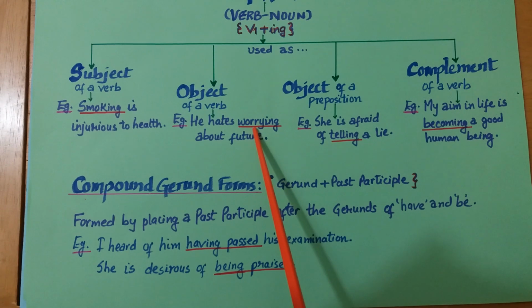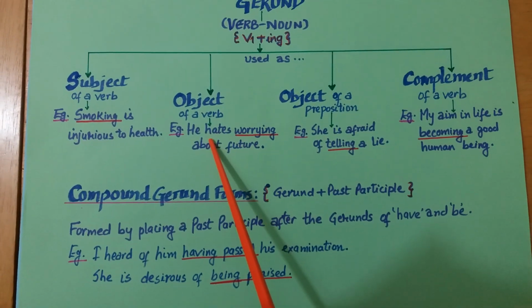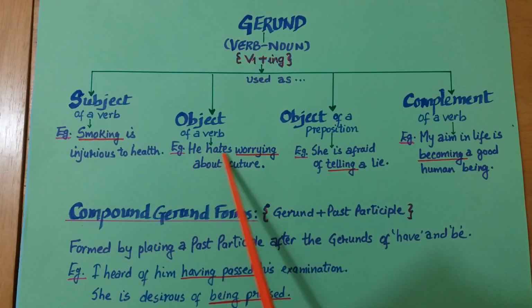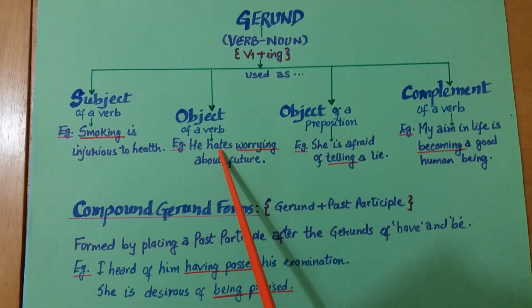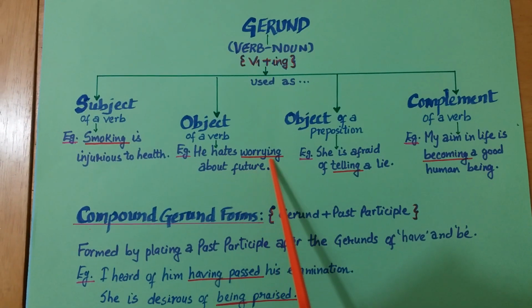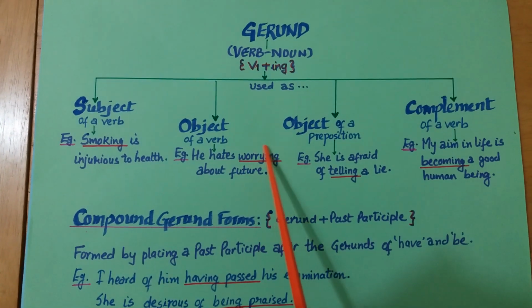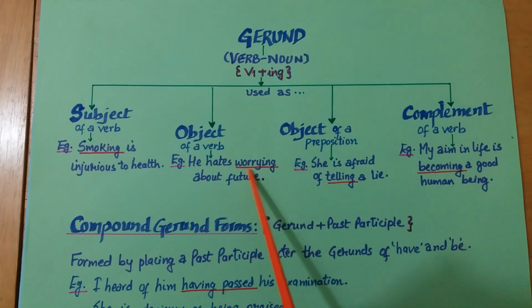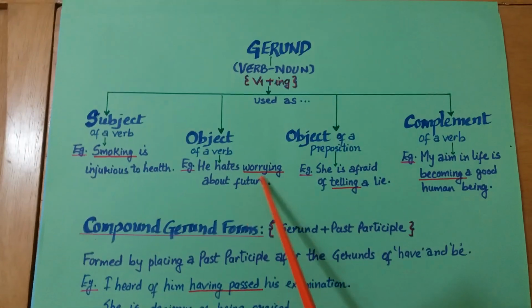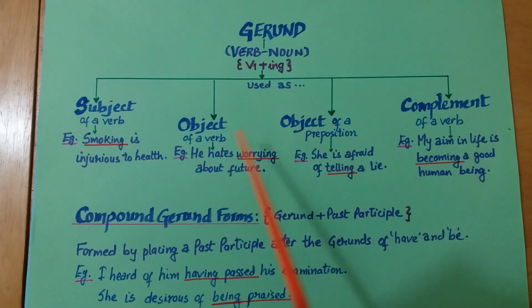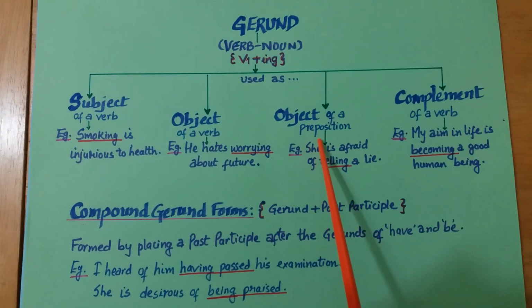So worrying is the object of the verb hate. Okay, so it is gerund. Here it is name of a state. Okay, it is acting as noun. Okay, so it is the object of hate.